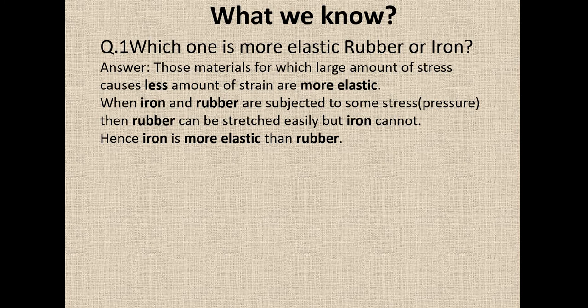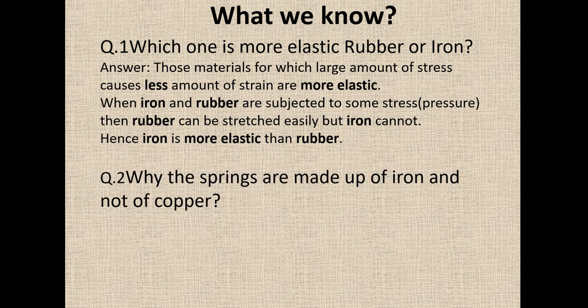That's why we say steel or iron is more elastic than rubber, because even when we apply a large force, the steel material will remain as such. If a steel wire is there, even by exerting a large force you cannot extend it. You have to apply a huge force. But in the case of rubber, with a small force itself you can extend it easily. So steel, or iron, is more elastic than rubber.